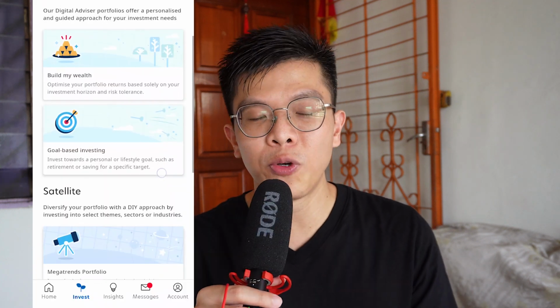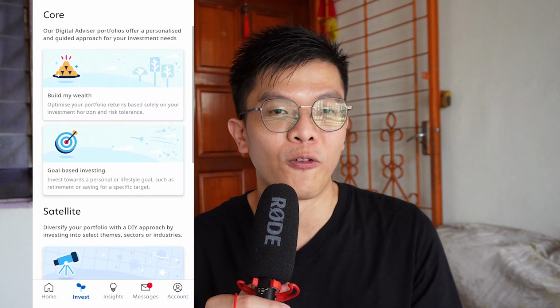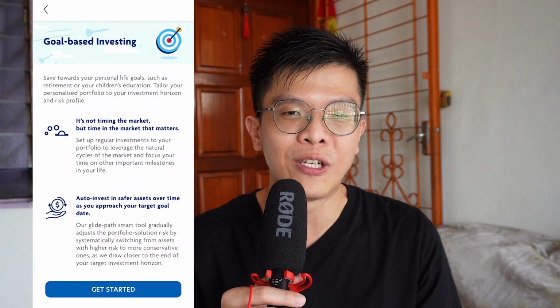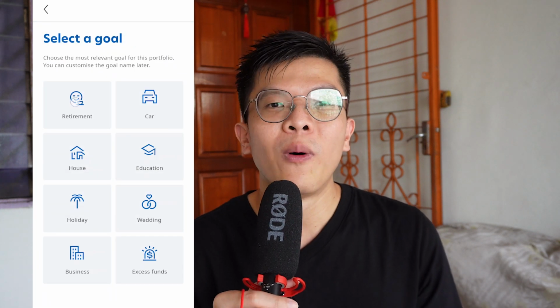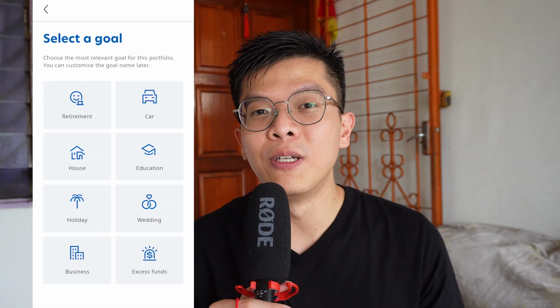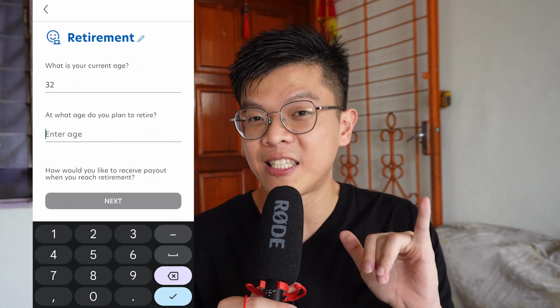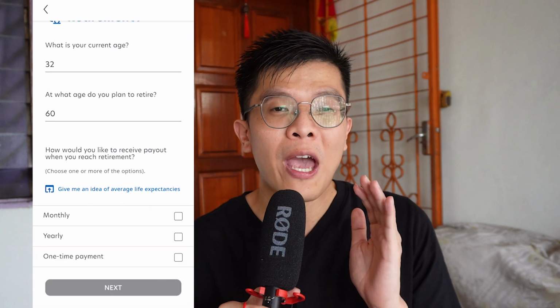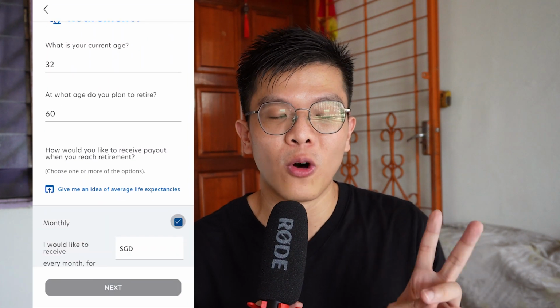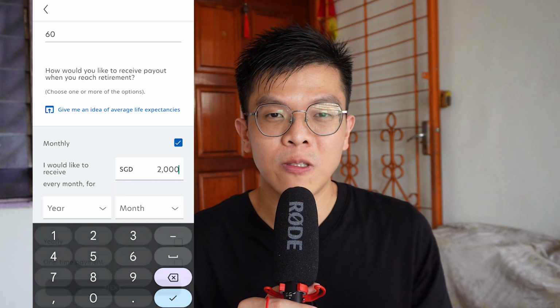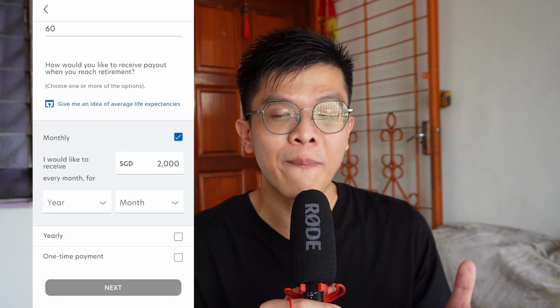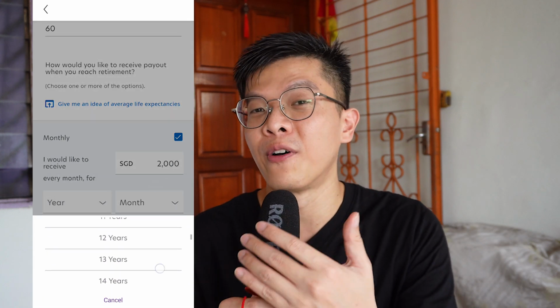The next option under core portfolio is called goal-based, where you can set your own financial goals, like for retirement, for wedding, or renovation, for buying a house. And for my example, I'm going to set a retirement goal. So my current age is 32 and assume that I want to retire by 60 years old. And I do want to have a monthly payout of $2,000 per month. Assuming that this $2,000 will just come from UOB AM Invest, and I do have other sources of retirement funds.